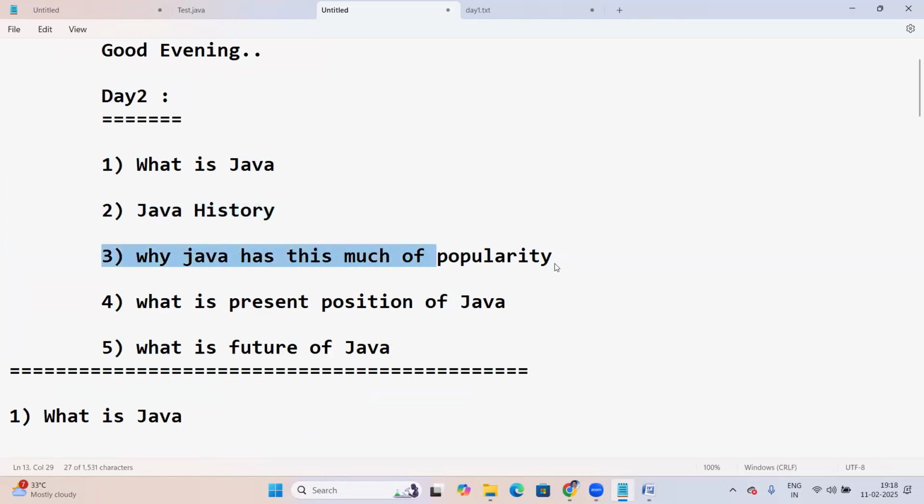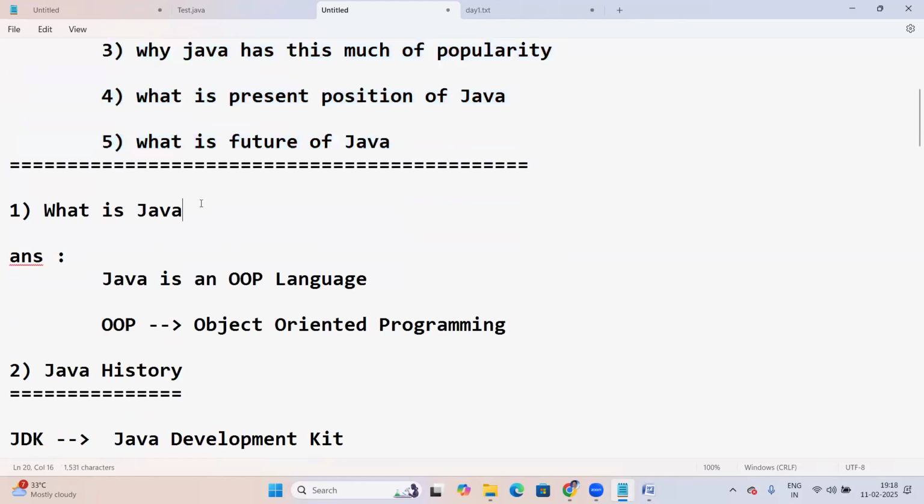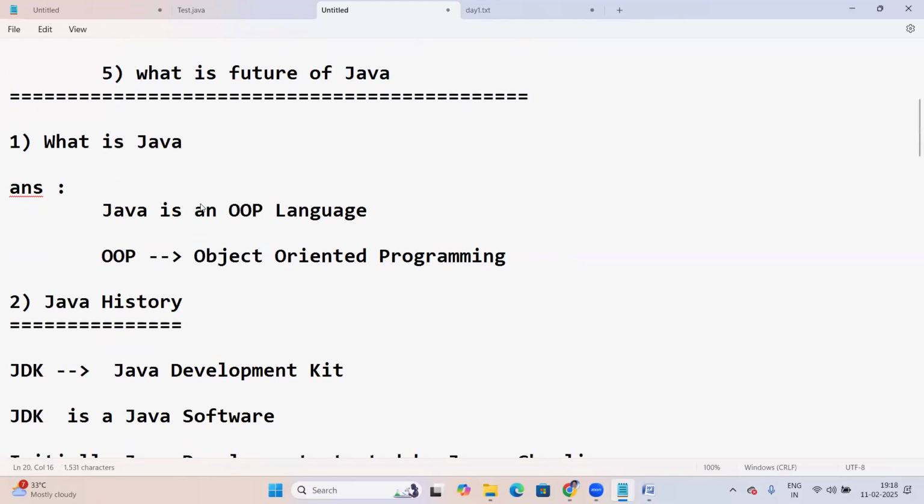So why does Java have this much popularity? What is the present position of Java? What is the future of Java? These things we'll discuss. So first of all, what is Java? Very simple answer.